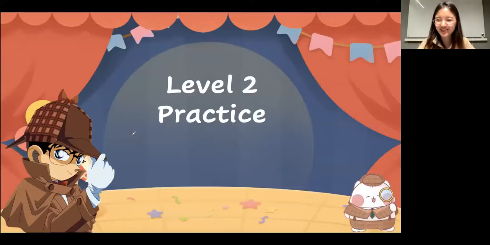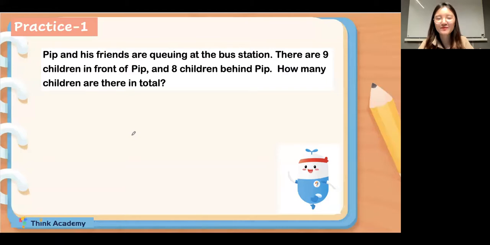Now we will go to level 2. Congratulations, everyone. Very well done. Let's read the question. So Pip and his friends are queuing at the bus station, and there are 9 children in front of Pip and 8 children behind Pip. So how many children are there in total?